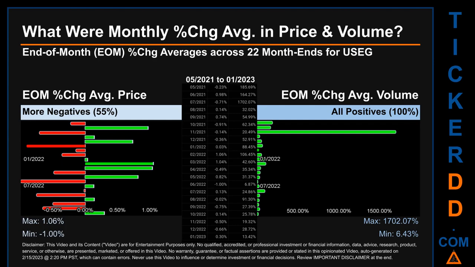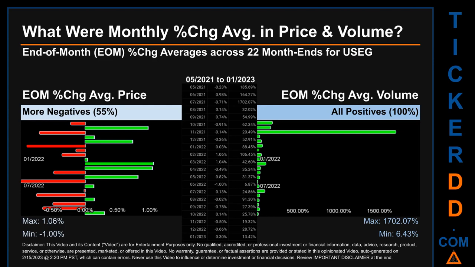What were end-of-month percentage change averages in price and volume for USEG? The monthly average of percentage change in price and in volume were calculated for each of the 22 month ends. That calculation took daily percentage changes and averaged them for each given month. If a month end came out negative, then it means that the month summarily saw a negative change.